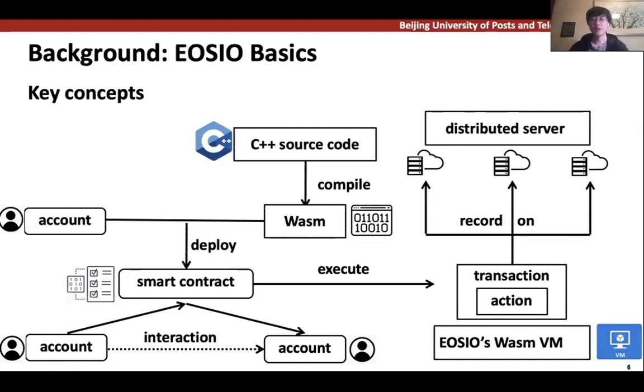A smart contract, however, comes from an existing account. Any account with enough resources and valid code can be turned into a smart contract. Developers can first program C++ source code and then compile it into binary code using tools EOSIO provides.